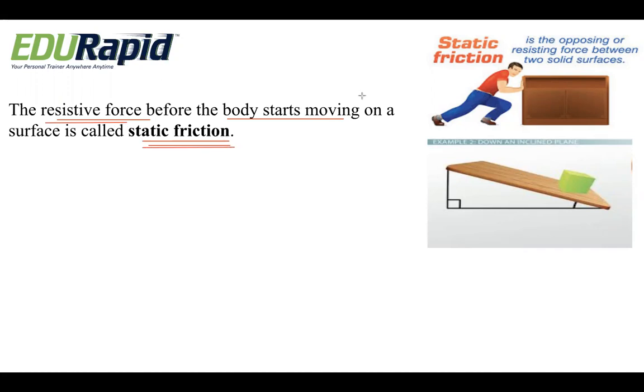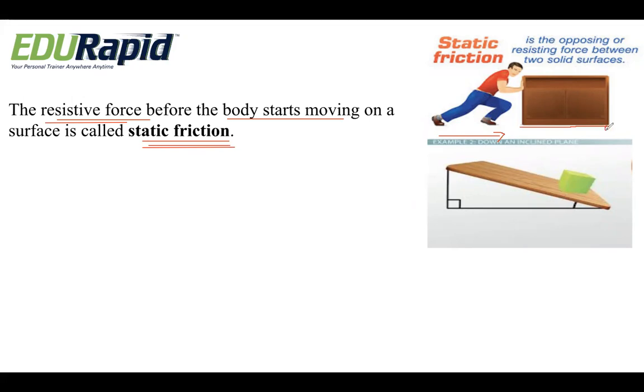Here you can see a person pulling a bench. When it is at rest on the floor, it is in contact with the floor and there exists some force, and that force is called static friction. Suppose this bench has wheels.